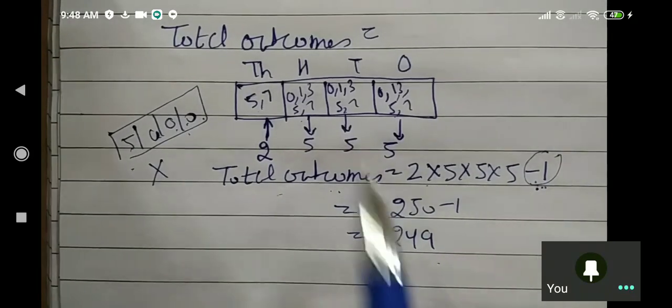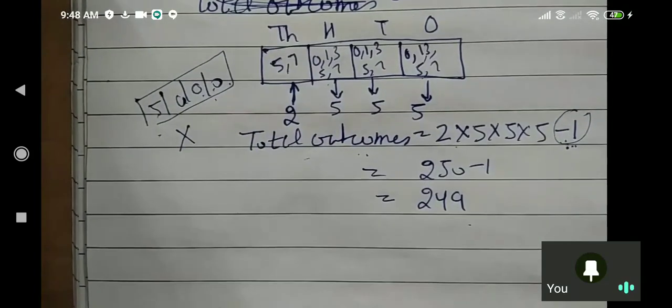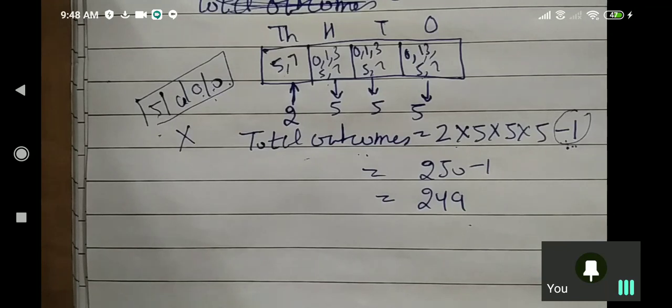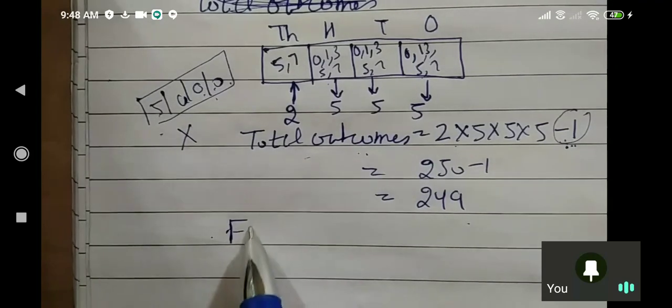Now we come to the favorable outcomes. What do we need in favorable outcomes? The number is divisible by 5. Listen carefully.